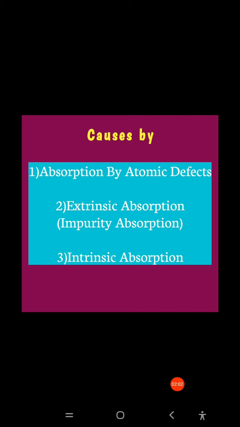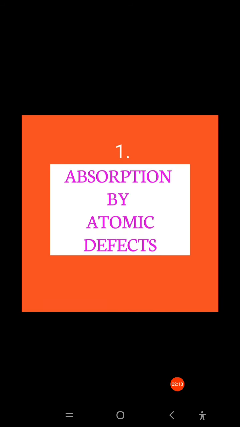Now coming to the first one, absorption by atomic defects. Atomic defects are nothing but the imperfections in the atomic structure of the fiber material.